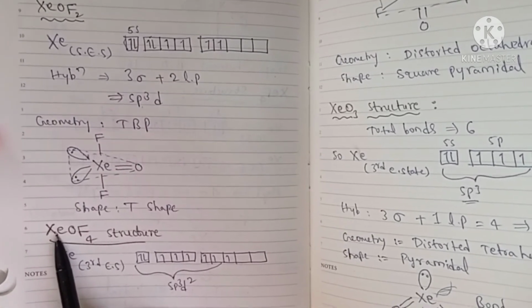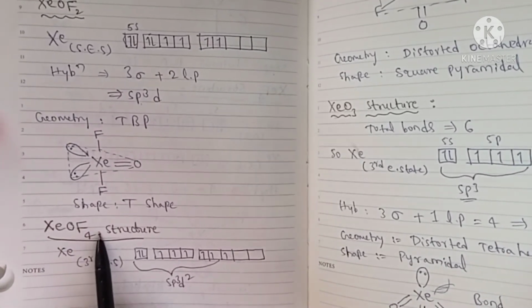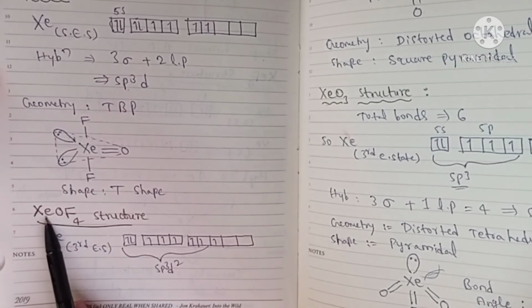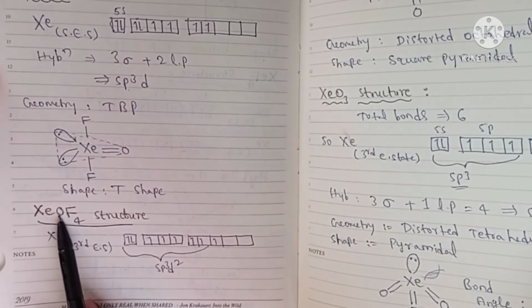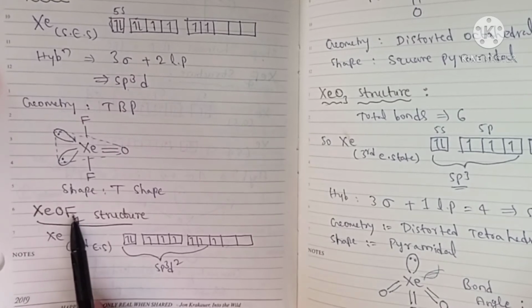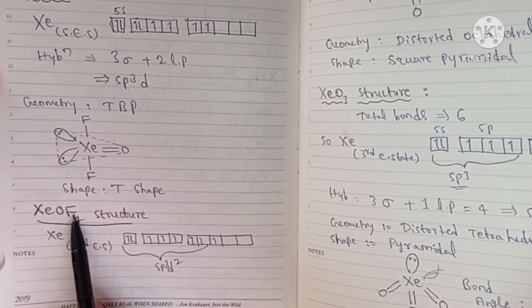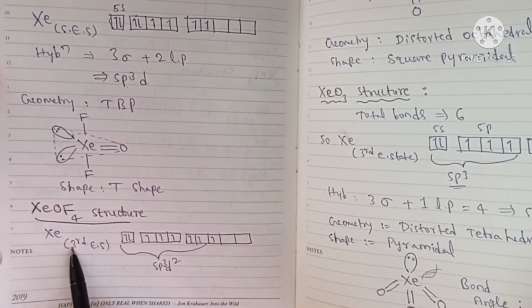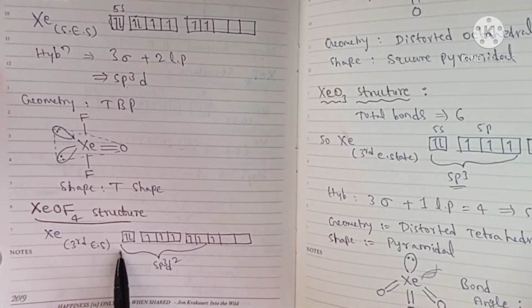And next, xenon oxytetrafluoride. Xenon oxytetrafluoride has how many total bonds? One double bond with oxygen means 2 bonds, and single bonds with fluorine 4. Total 6 bonds. So 6 bonds means we need 6 unpaired electrons. It is in third excited state.